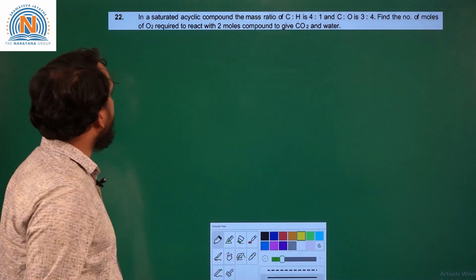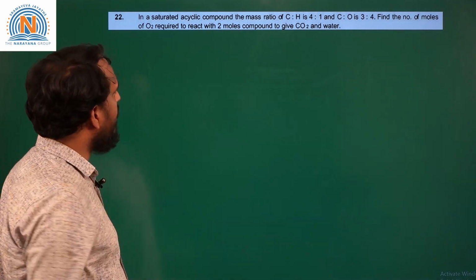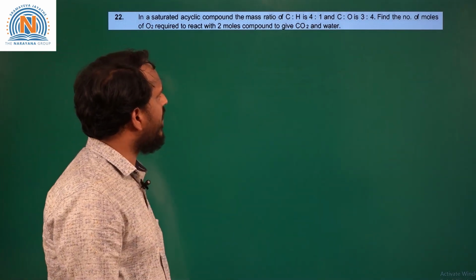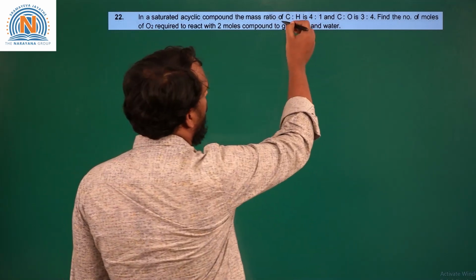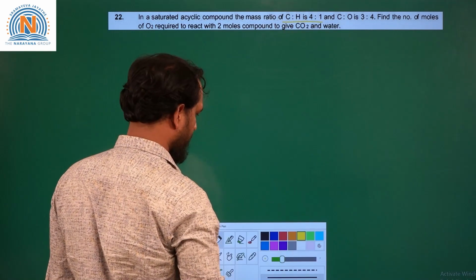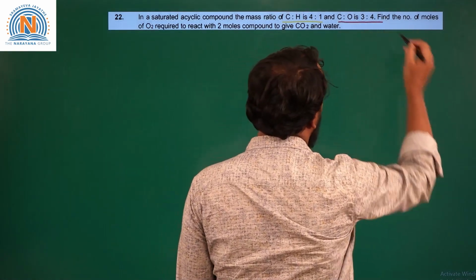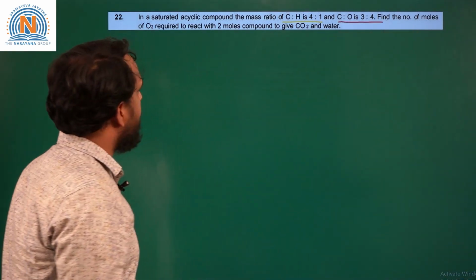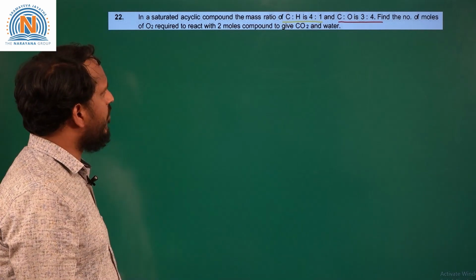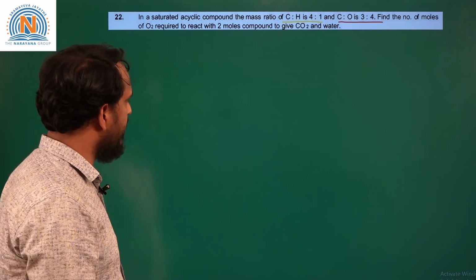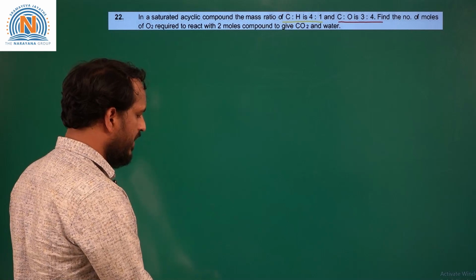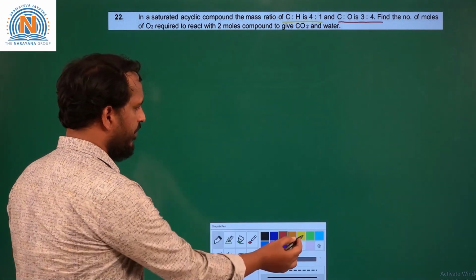The next question, there is an acyclic compound having the mass ratio of carbon and hydrogen 4:1 and carbon and oxygen 3:4 ratio. It is asked the number of moles of O2 required for 2 moles of compound to give CO2 and water. First we need to determine the molecular formula of this compound.